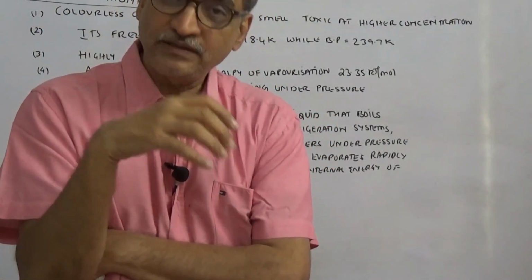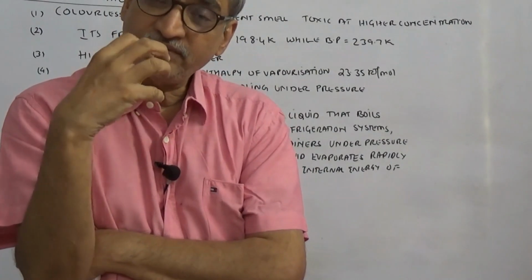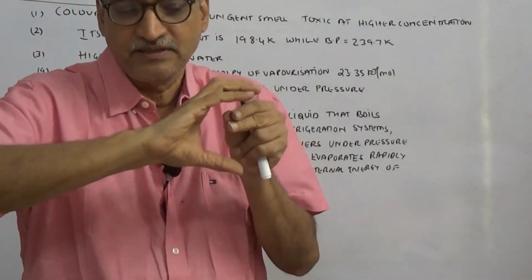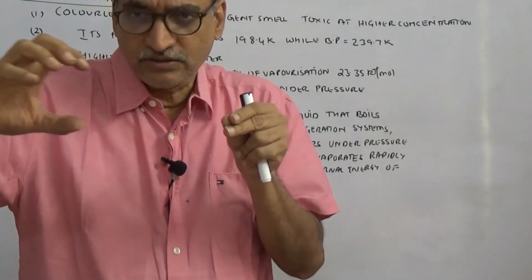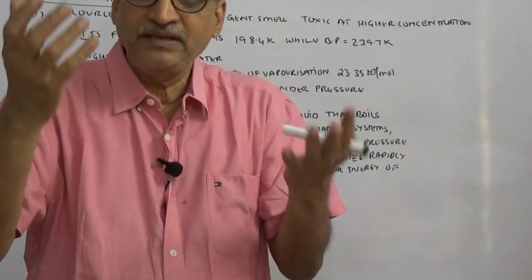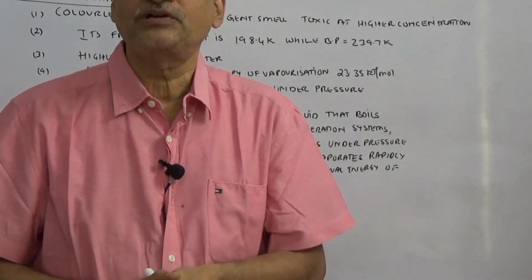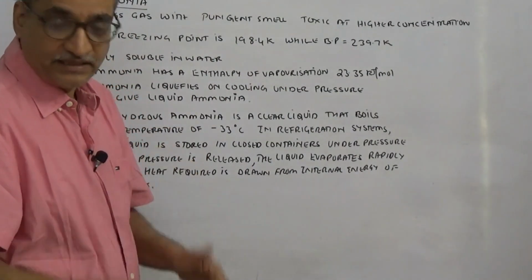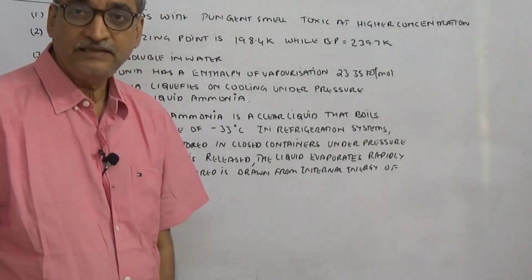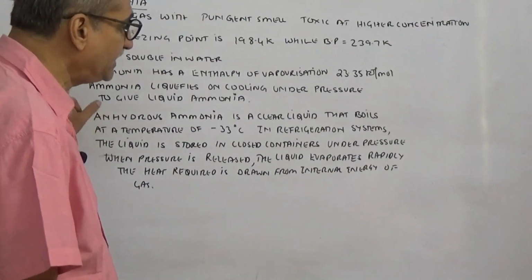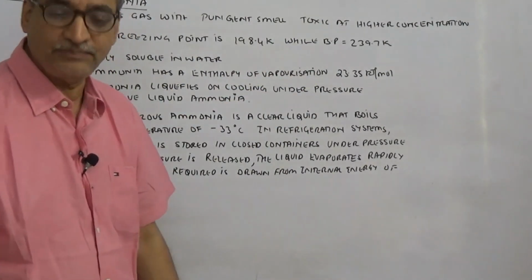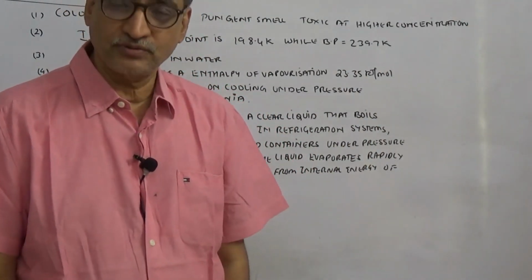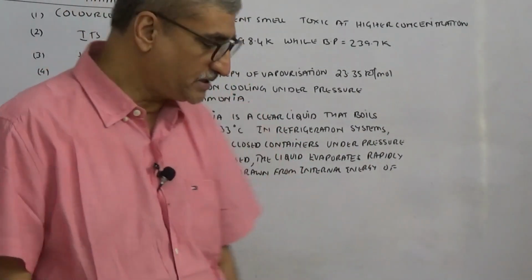Where does it draw the energy from? It draws the energy from the internal energy of the gas itself. It is clear. So the temperature of the gas falls down, and this cool gas is circulated around for maybe ice making plant or cold storage. So if an entrance exam question is asked that ammonia is used as refrigerant, the logical answer is because it has a very high enthalpy of vaporization. Its enthalpy of vaporization is endothermic, and that's quite high, 23.5 kilojoule. And that is the logic why it is used as refrigerant.